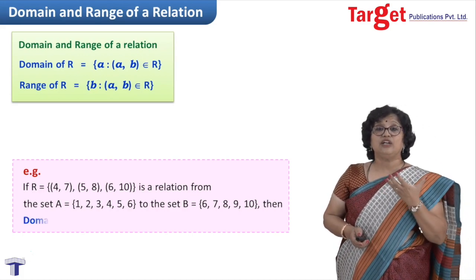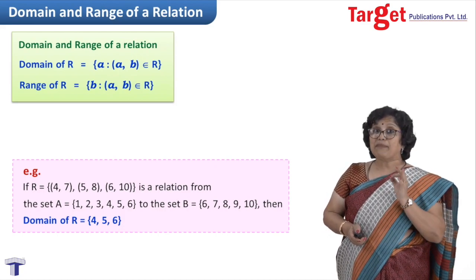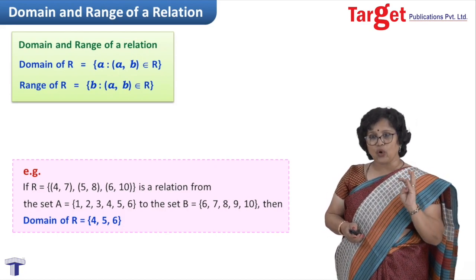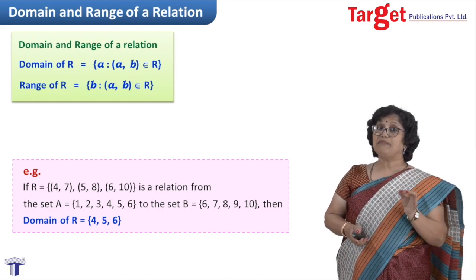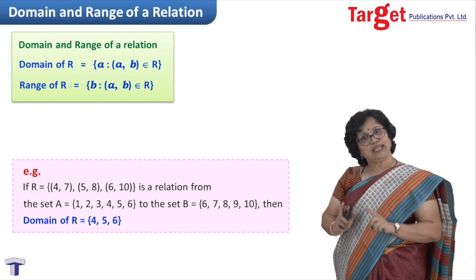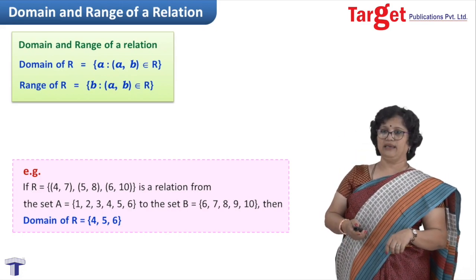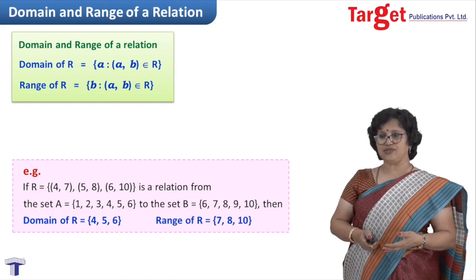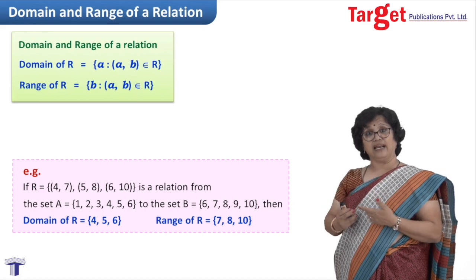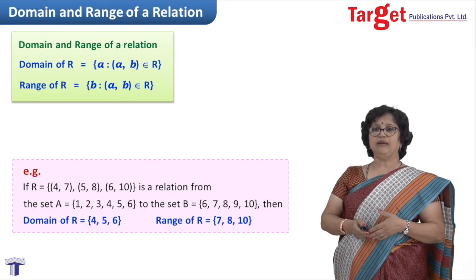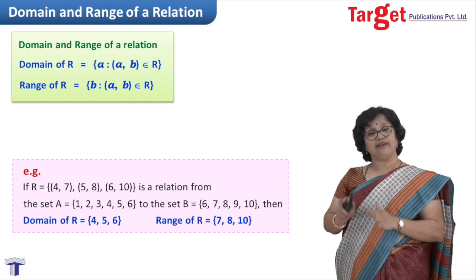Then what is the domain of relation R? Pick up the first elements, that is 4, 5 and 6. I hope everyone understands. Pick up the first elements, put them in curly brackets, make their set, and that set is nothing but the domain. And similarly, we find the range: 7, 8, 10. What are 7, 8, 10? They are the second elements of that relation. Now in this way, we have found domain and range.